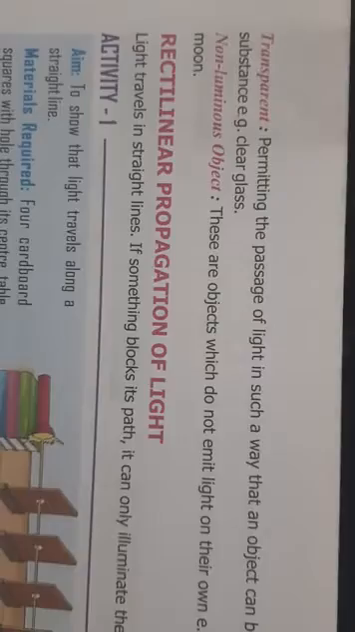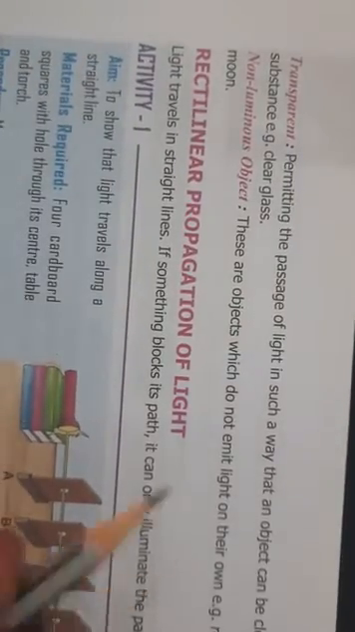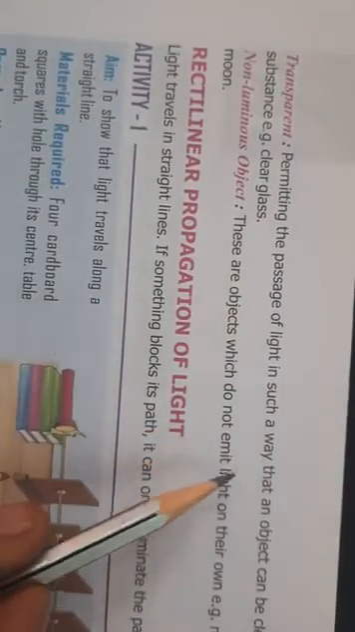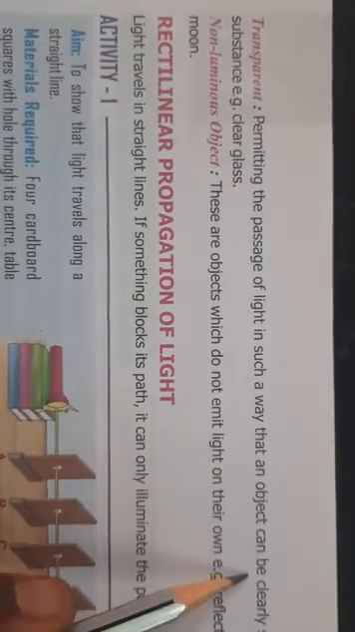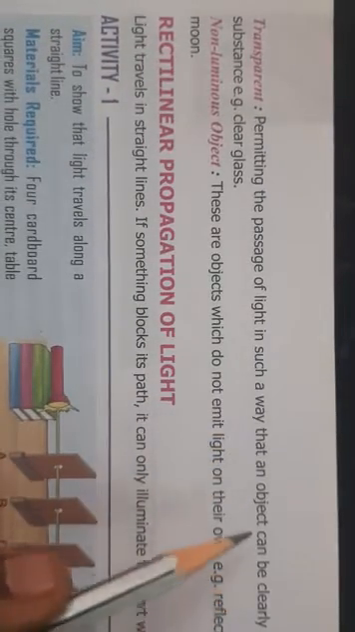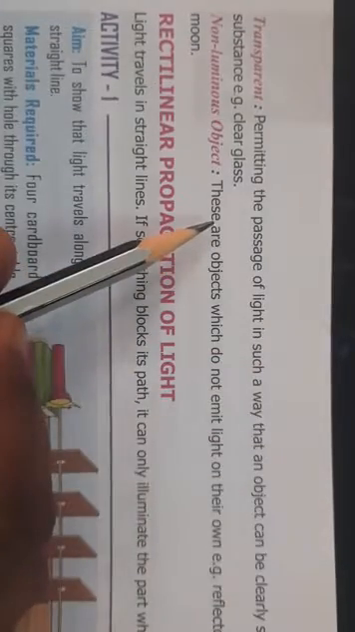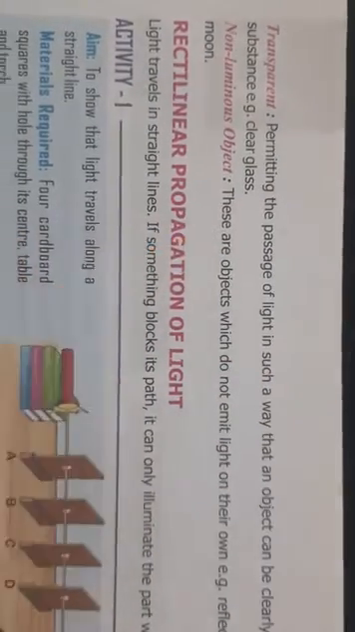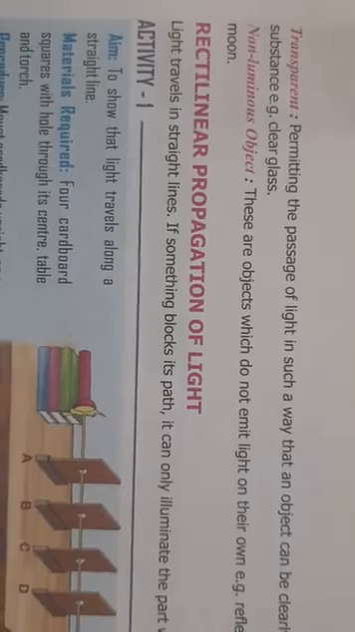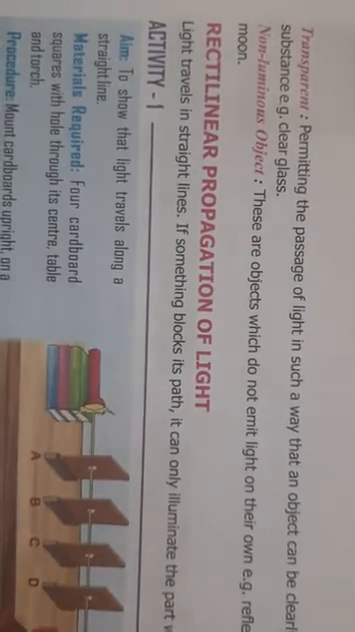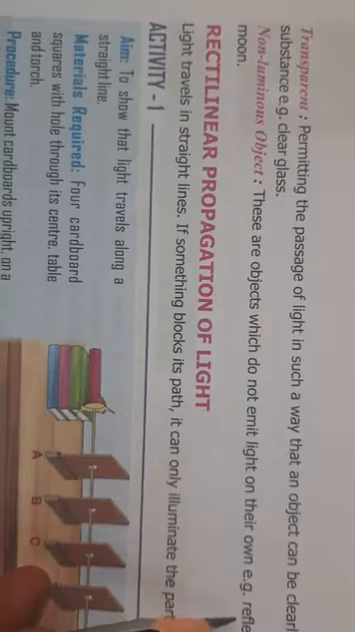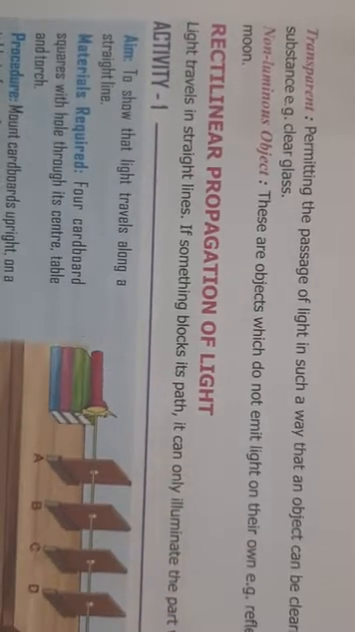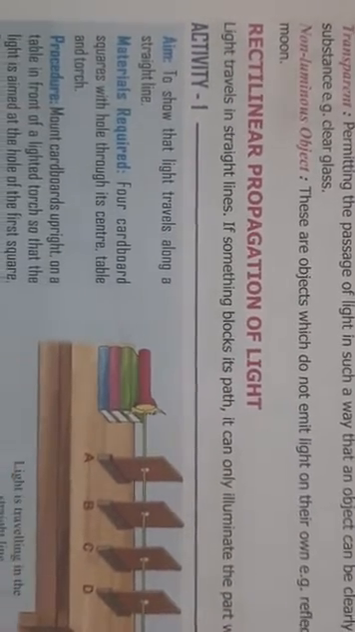Now, transparent objects means the objects through which light can pass very easily, and it can be seen very clearly through these substances. For example, glass. And non-luminous objects are the objects which do not emit their own light. Okay, like a reflector in the lamp, the moon, they do not have, it is a non-luminous object.